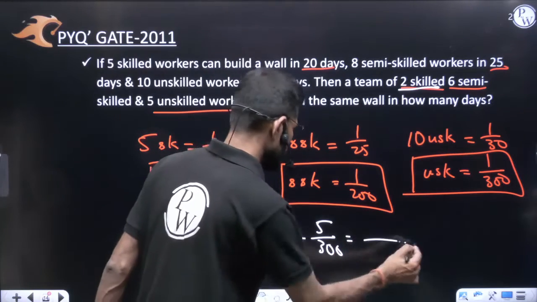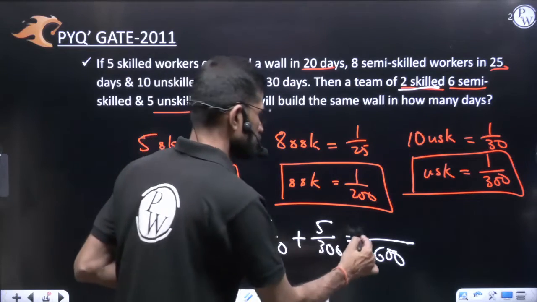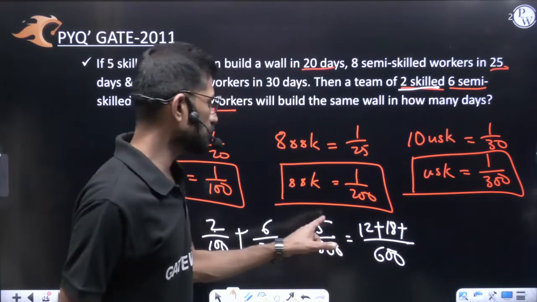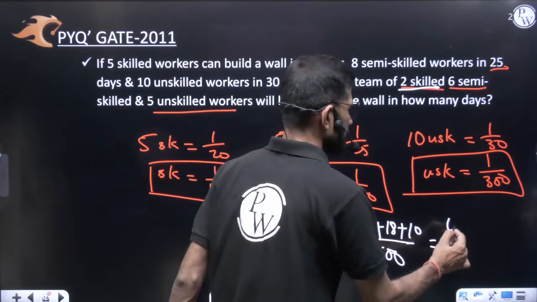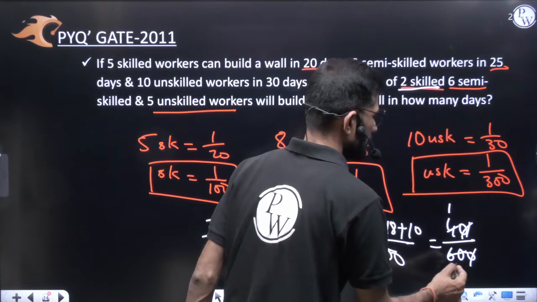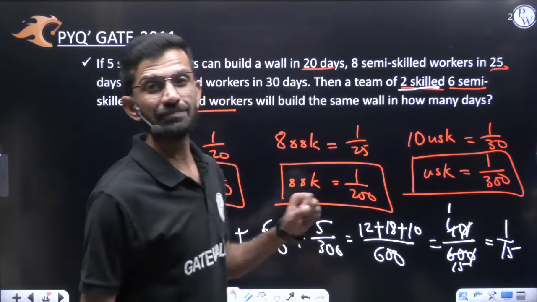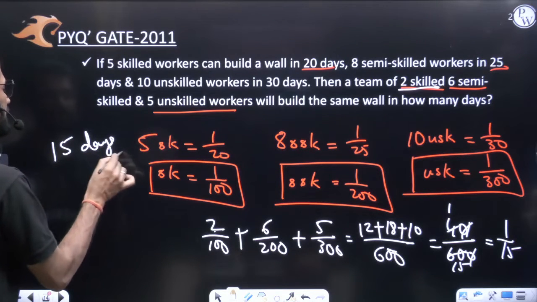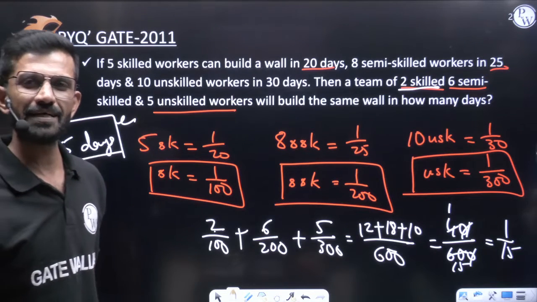Now let's take the LCM. LCM here, if I am not wrong, will come 600. 100 6s are 6, so this is 6 2s are 12, plus 200 3s are 6, so 6 3s are 18, plus 300 2s are 6, so 5 2s are 10, which is equal to 30, and then 40 by 600. This is their per day work, which you can further cancel and say 4 1s are 4, 15s are 600. So their per day work is coming 1 by 15 when this team is working. So they will take how many days? Per day work coming 1 by 15 means they will take 15 days. So if this team is working, in 15 days the work will get completed. As simple as that.